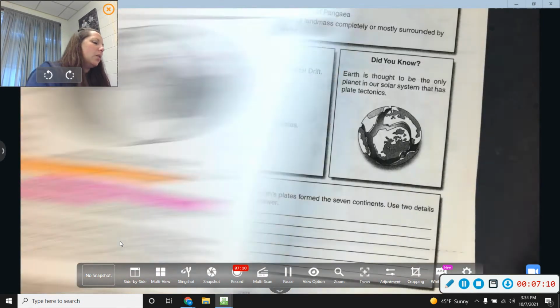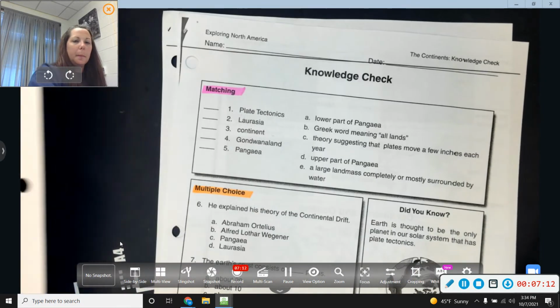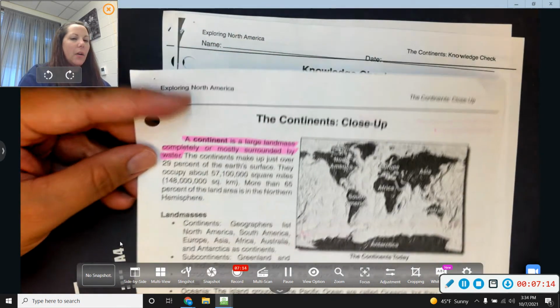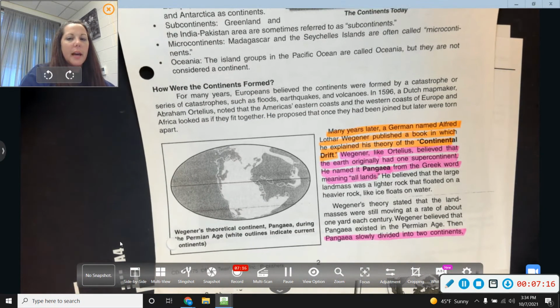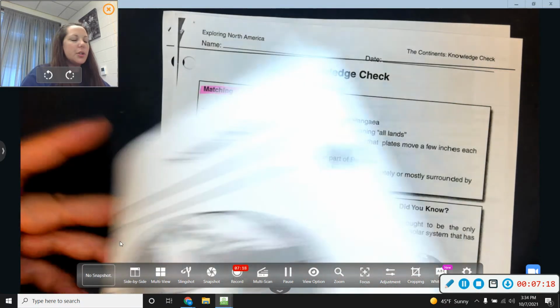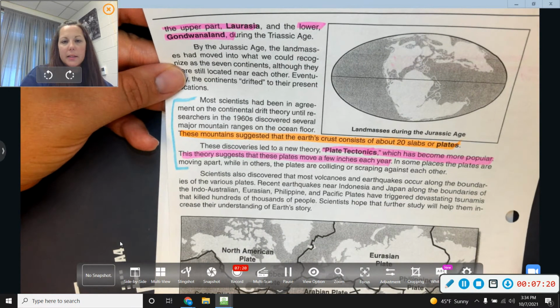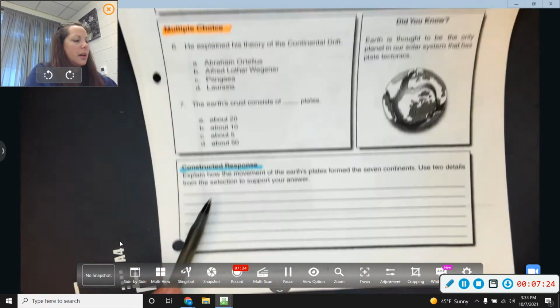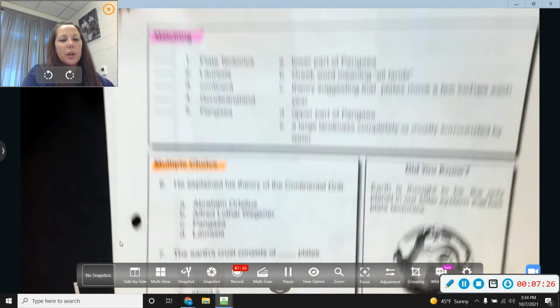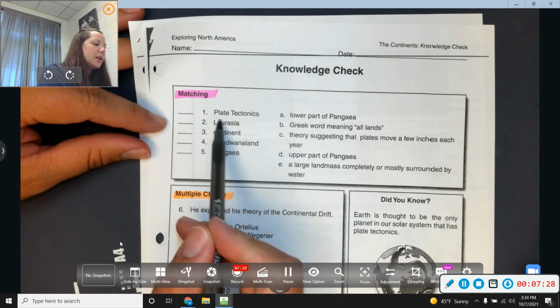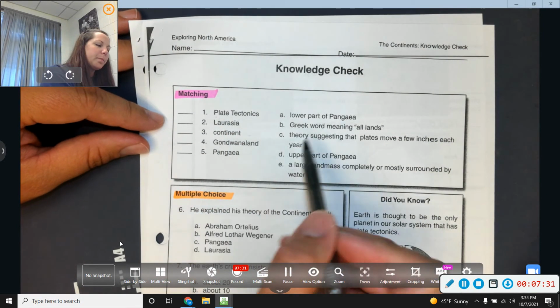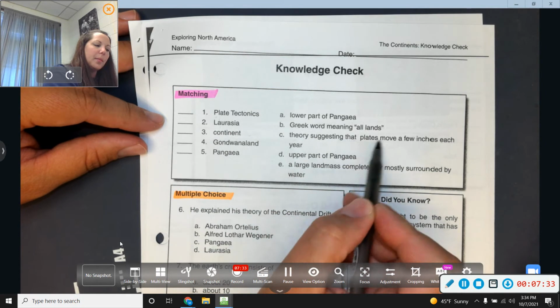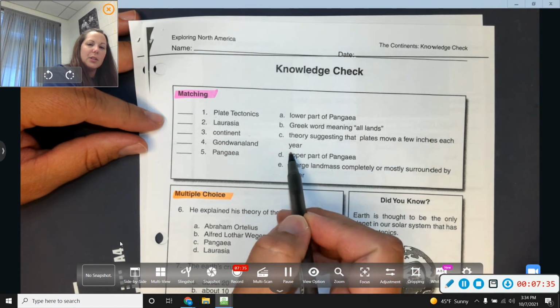So now we go here, and you notice how I had 3 different colors. I had pink and orange and blue highlights. Pink and orange, and the bottom is blue. That's where you're going to find the answers, okay? So plate tectonics, it's the theory that plates move a few inches each year, okay?